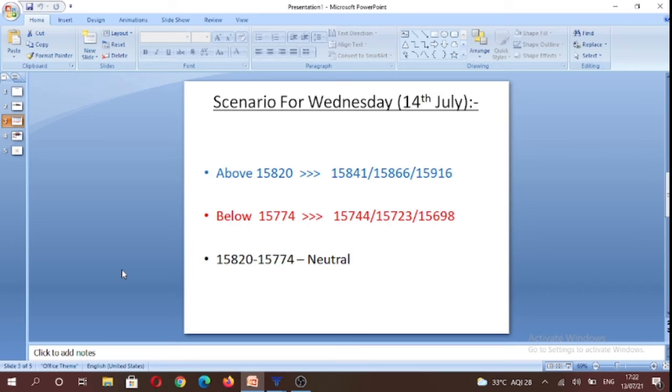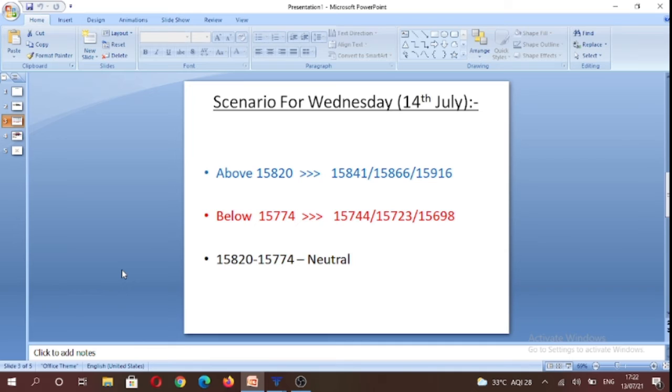And if we see on the downside below 15,774, we can trade towards today's lows 15,744, and beyond that we can trade towards 15,723 and potentially 15,698. And based on the open interest data, 15,700 puts saw highest amount of open interest addition. So 15,700 is likely to act as a strong support.